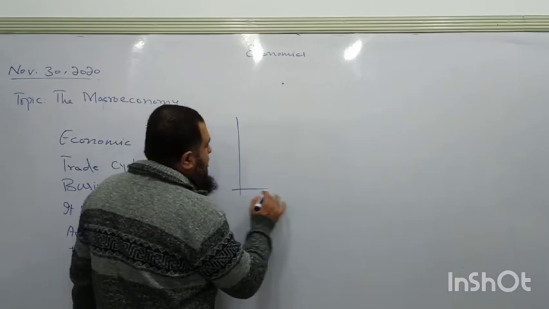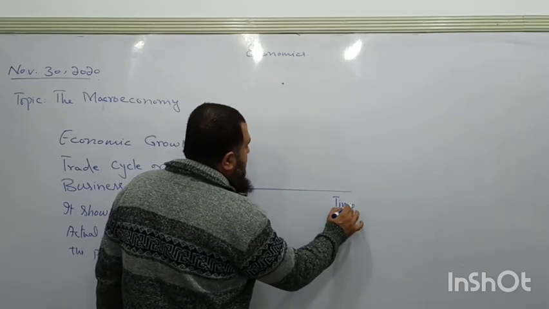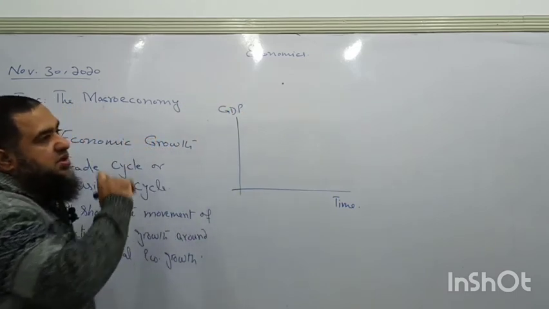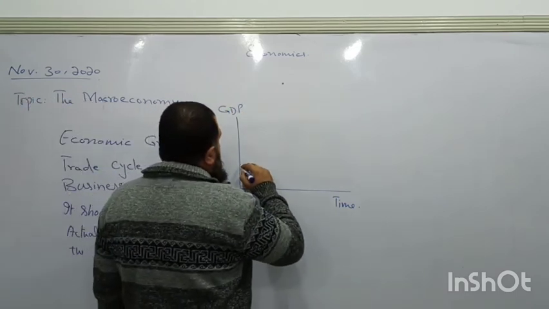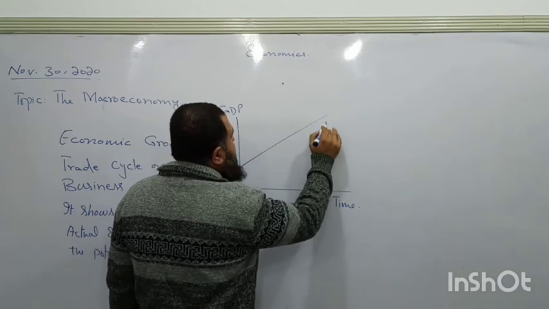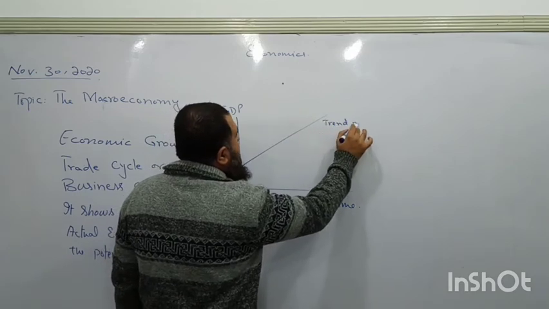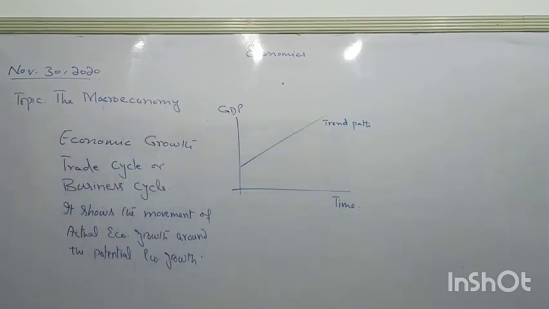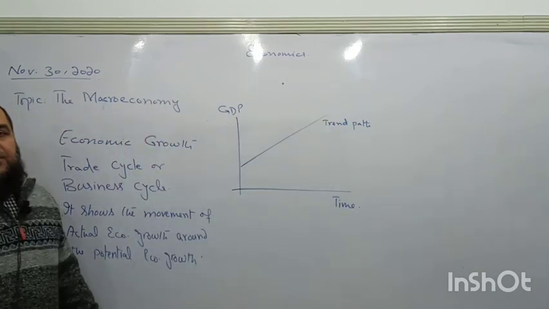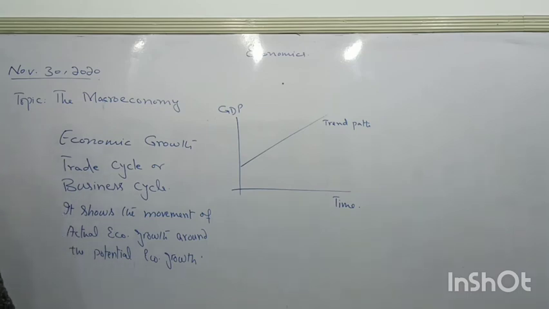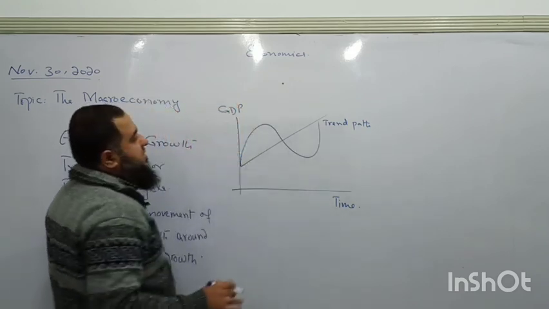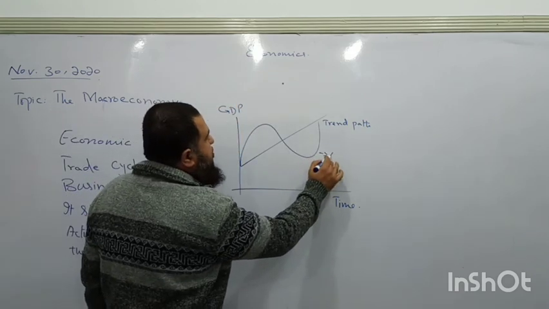So here I am taking time, and here I am taking GDP, which is the growth. So this is the trend path or the potential path. This is called trend path. You can see it has a constant slope, so it shows us the potential economic growth will be taking place at a constant rate, but actual is growing by this rate. This is the actual path. This is now actual GDP.